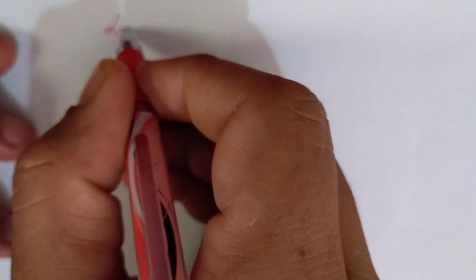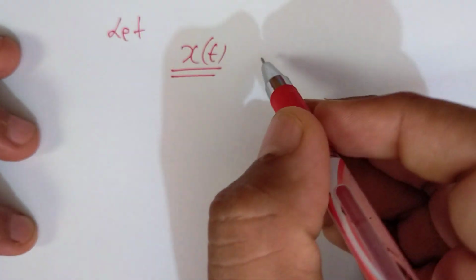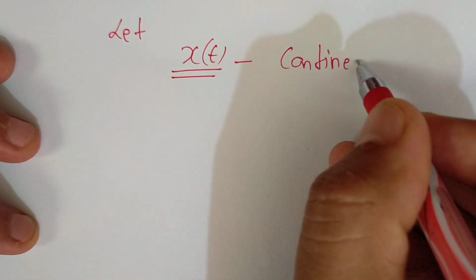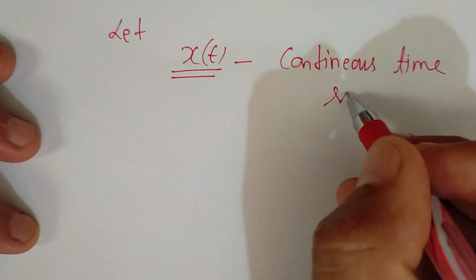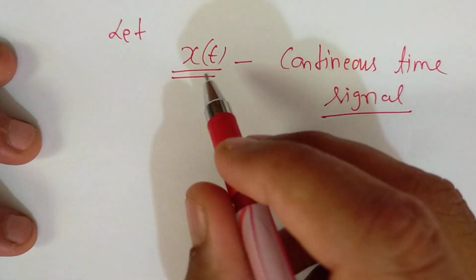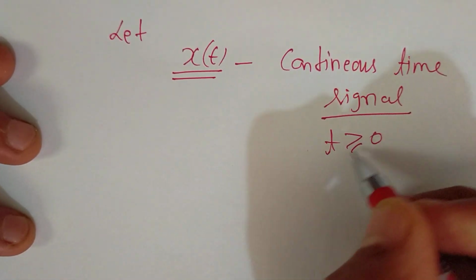Let x(t) be a continuous time signal, or we can say let x(t) be a continuous function defined for positive t.